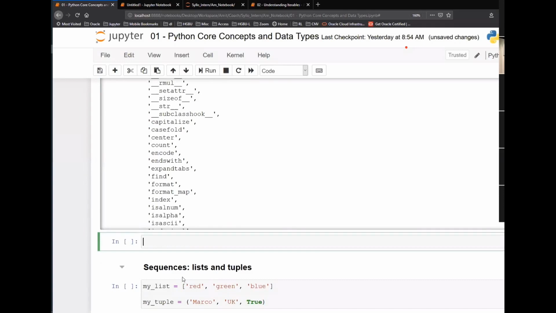In some of the IDEs like PyCharm or your Python IDE, all you can do is str dot capitalize. One second. Give me a moment.